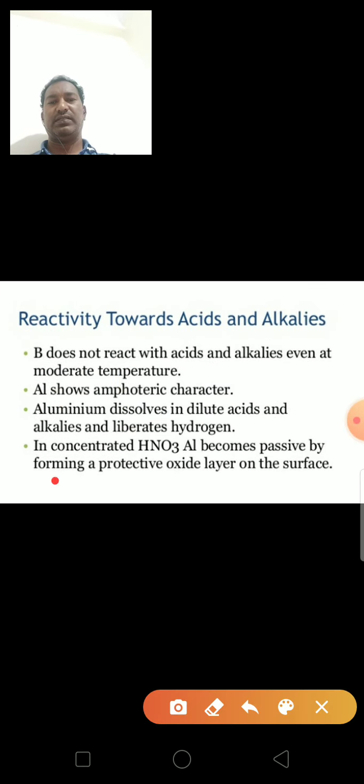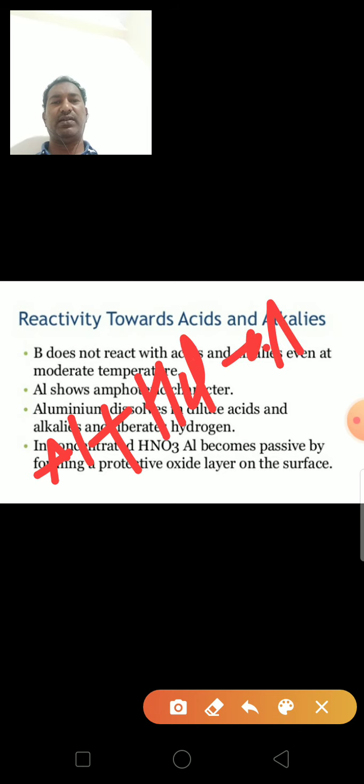Aluminum shows amphoteric character, so it reacts with acids as well as bases. When aluminum reacts with an acid, it forms a salt, an AlCl3 type of salt.